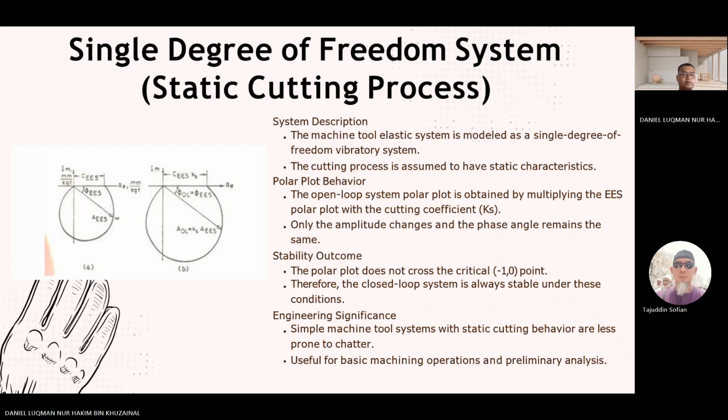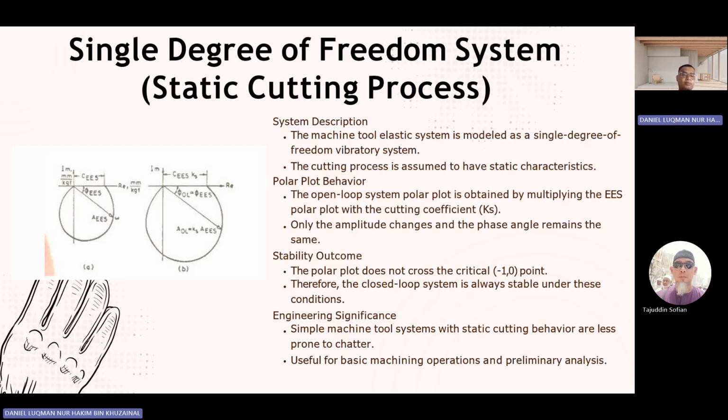The polar plot behavior: the open loop system polar plot is obtained by multiplying the EES polar plot with the cutting coefficient Ks, and only the amplitude changes while the phase angle remains the same, as shown in the diagram.